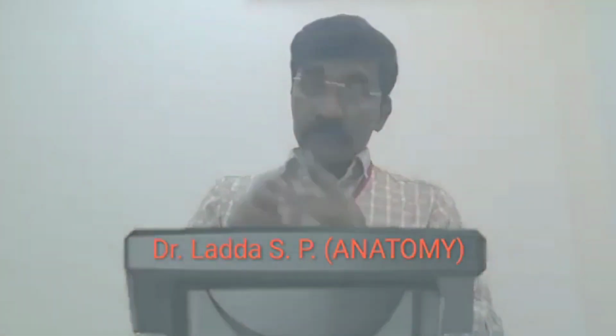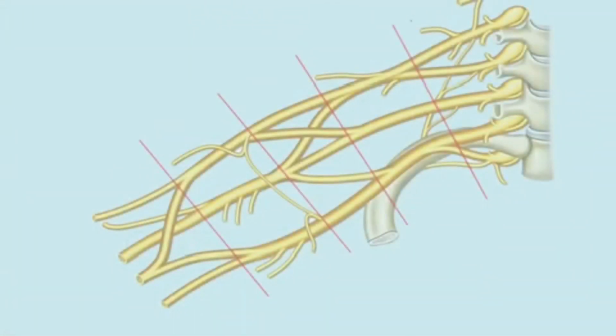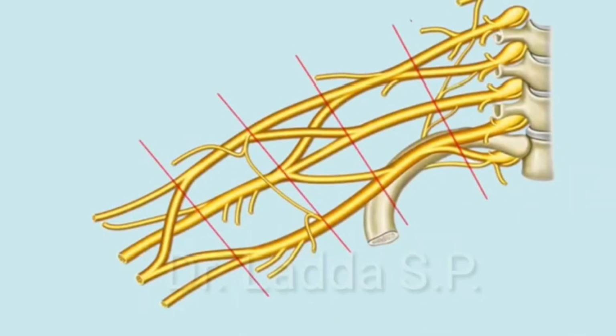Now these chords finally terminate into five branches, and those five branches are five nerves. Which are those? Number 1, musculocutaneous. Number 2, axillary. Number 3, radial. Number 4, median, and number 5, ulnar.